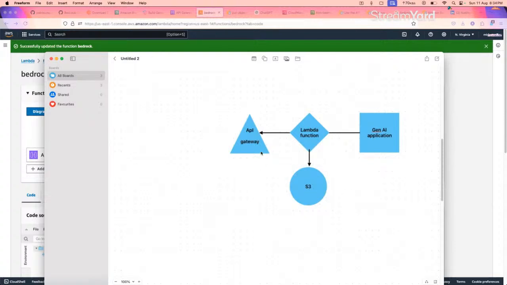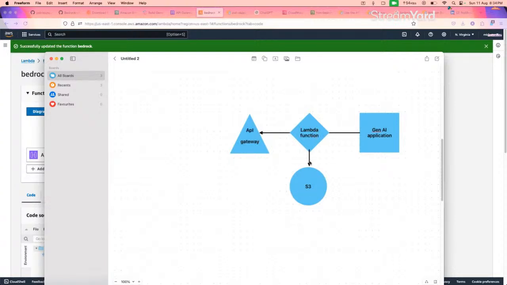Done. So what will happen using our API gateway? We'll call the lambda function that is created. This lambda function will create and as well as invoke the generative AI application, which is Bedrock in this case, and it is using Claude V2, which is a content generation model. So this will get the output back to the lambda function, and the lambda function will save it in S3.